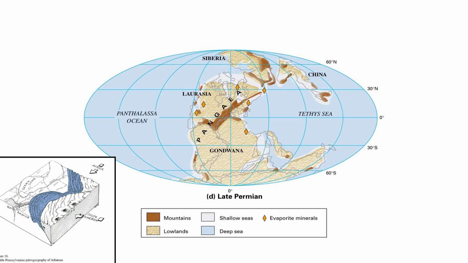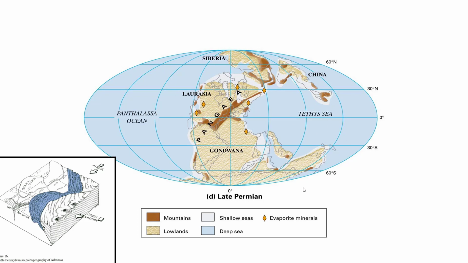So what happens is South America and Africa and North America crash into each other, and that squishes a lot of the rocks together. And so, like I said earlier, we have the Ozark Mountains in northern Arkansas. And then as we move south, we have all these folded up rocks that formed when South America and Africa crashed into North America. And that formed the Ouachita Mountains. And those formed then during the Paleozoic era.